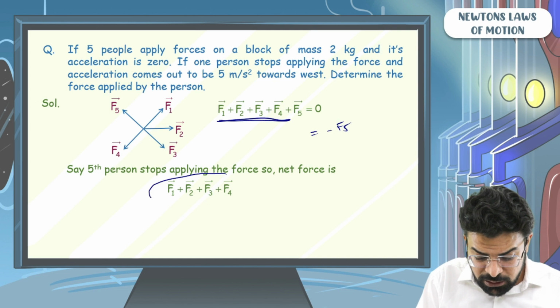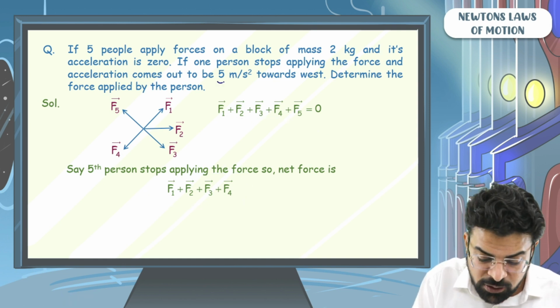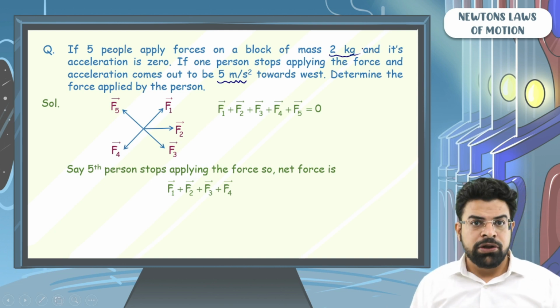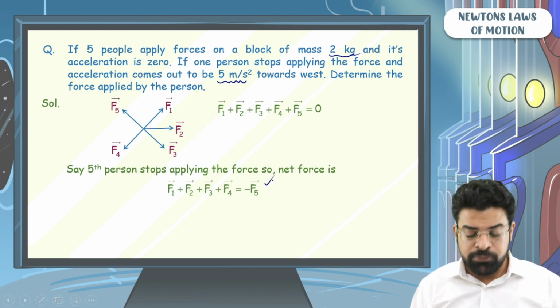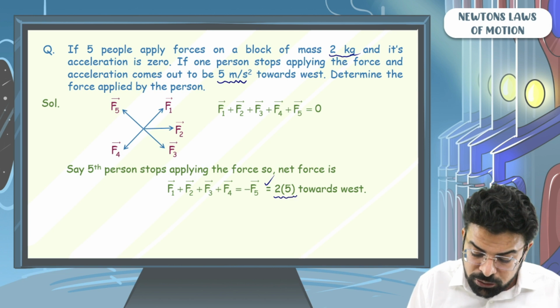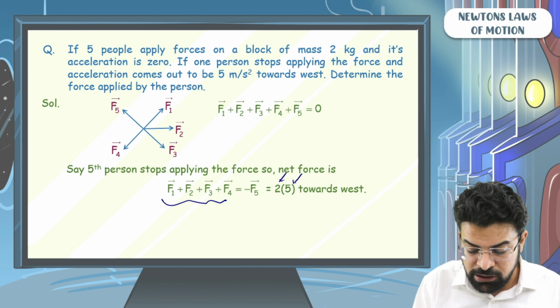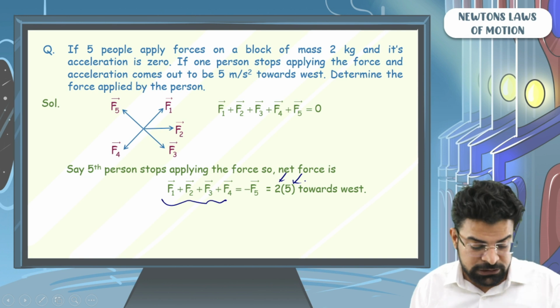The resultant of these 4 forces produces an acceleration of 5 meter per second square on a block of mass 2 kg towards west. So you can say F1 plus F2 plus F3 plus F4 has to be equal to minus F5, which is also equal to 2 into 5 towards west. The net force acting should be equal to mass into acceleration, and the acceleration is towards west. That's why the net force has to be towards west.